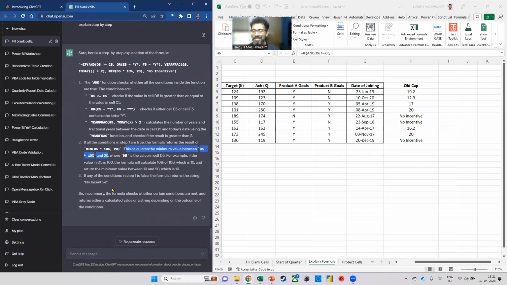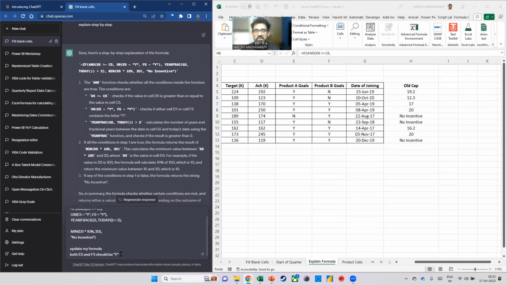Now here's the best part. You can also ask ChatGPT to modify your existing formula. So far we asked it to write a formula, we asked it to explain a formula, but we can also ask it to update a formula. Let's have a look. Let's say I'll tell it that this is my current formula that we already have, right? And I want to say, update my formula, both E5 and F5 should be Y. Do you see what I did?